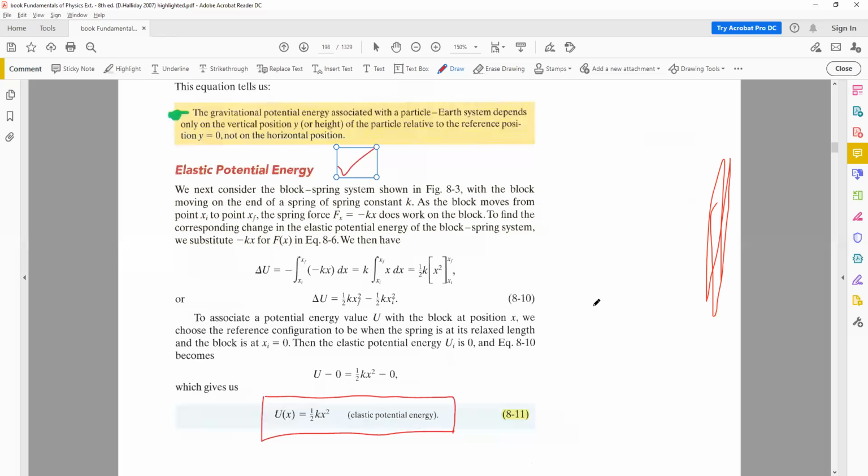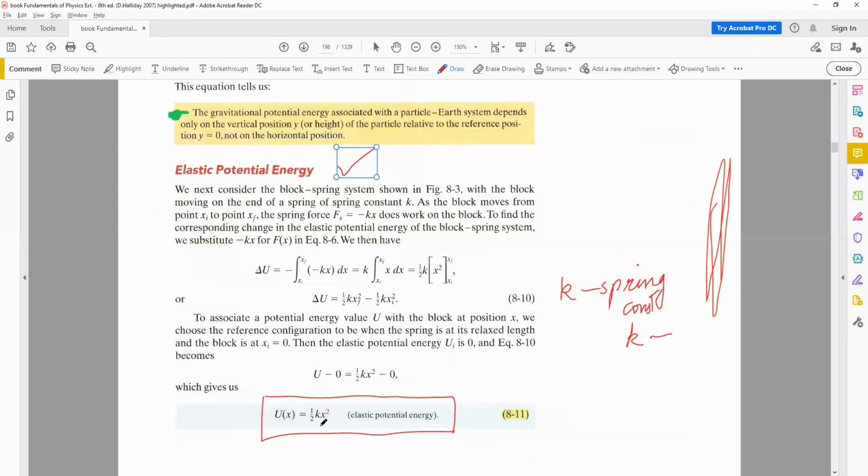We know that k is the spring constant. So the only difference in this case was the fact that some springs are very difficult to move, some springs are more flexible, some springs are less flexible. This property is represented by k, which is called the spring constant, right?